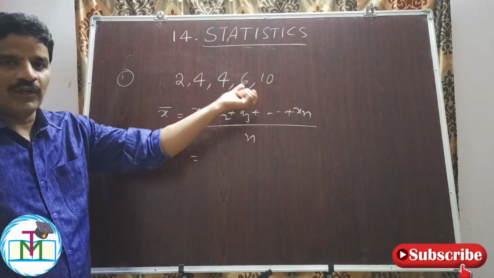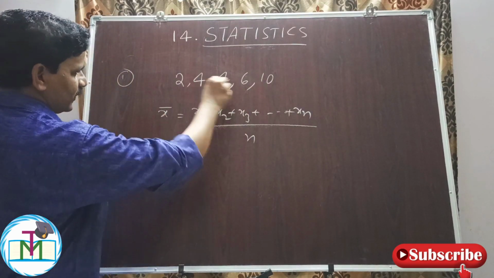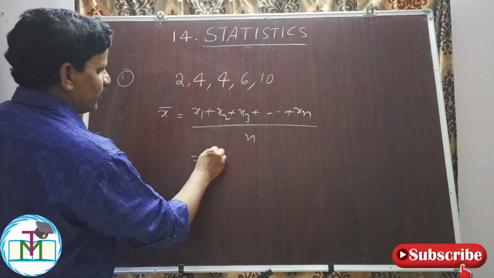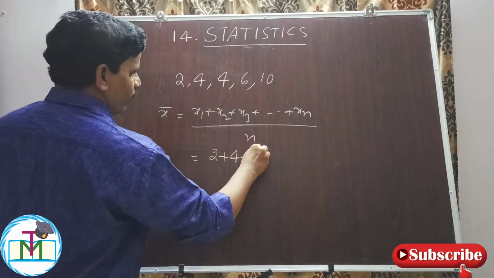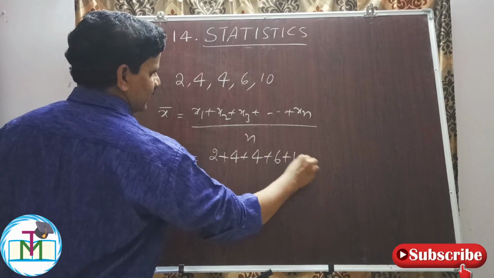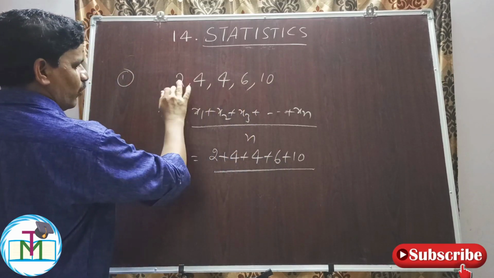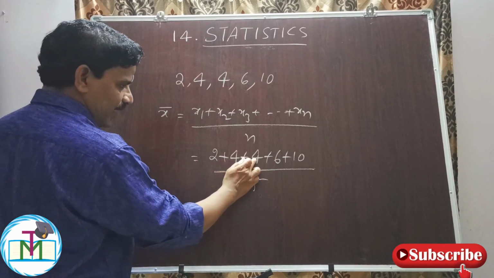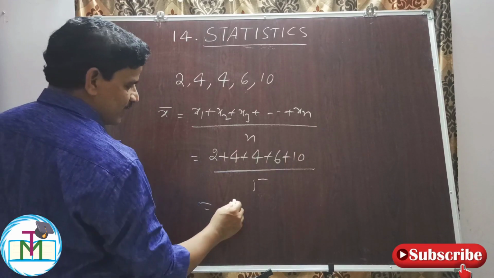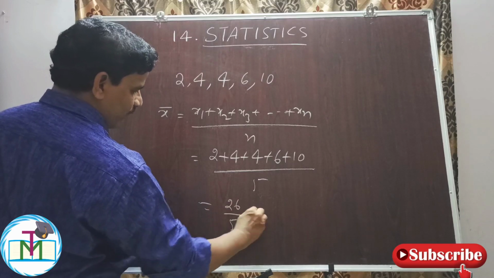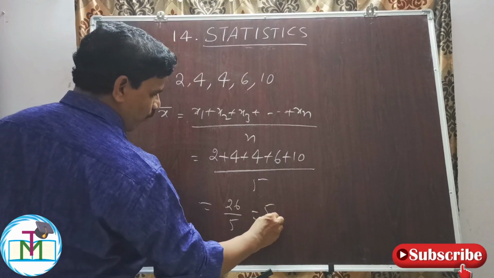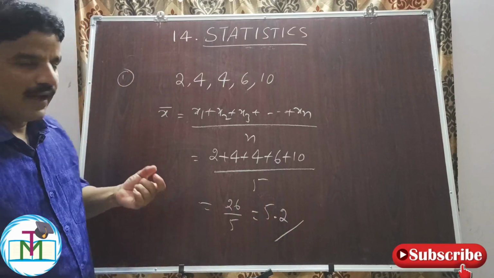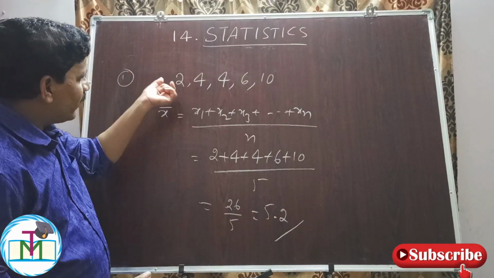Here 5 values are there. Adding all these values and dividing by the total number of values: 2 plus 4 plus 4 plus 6 plus 10 by 5 is equal to 2 plus 4, 6, 6 plus 4, 10, 10 plus 6, 16, 16 plus 10, 26 by 5. 5 goes 5 times, 5.2. So 5.2 is the mean or arithmetic mean of the data.